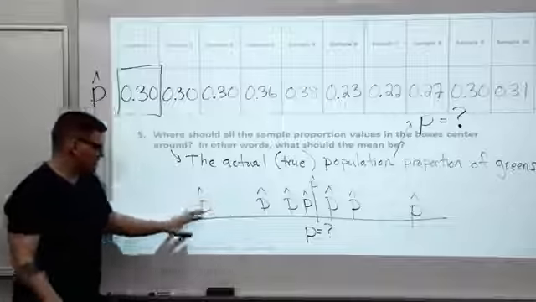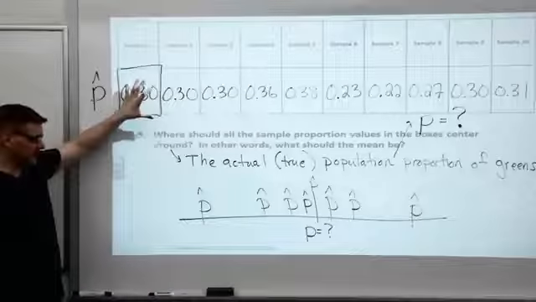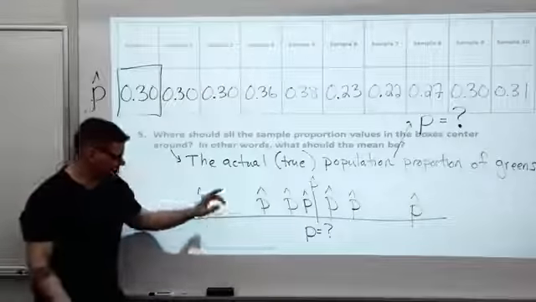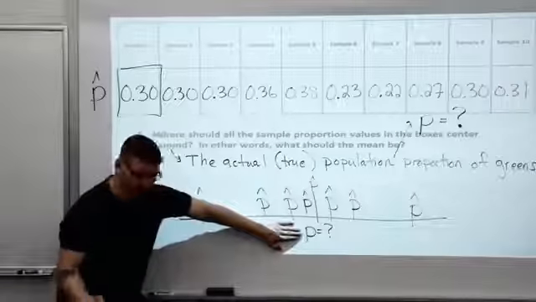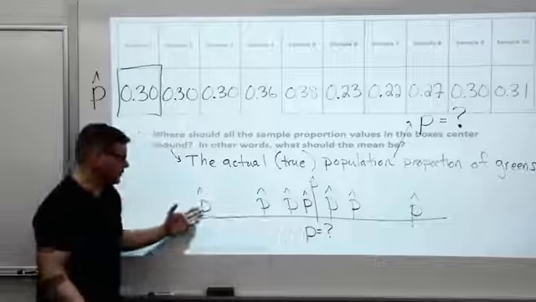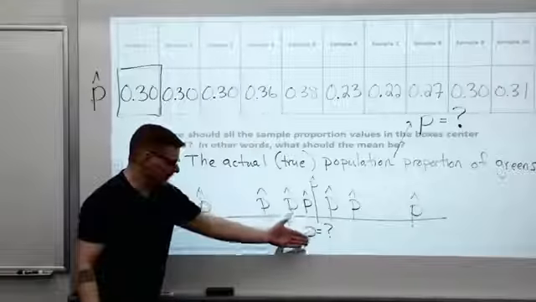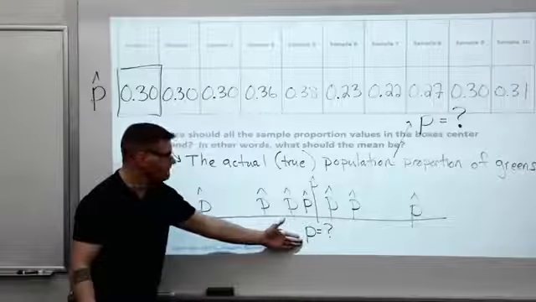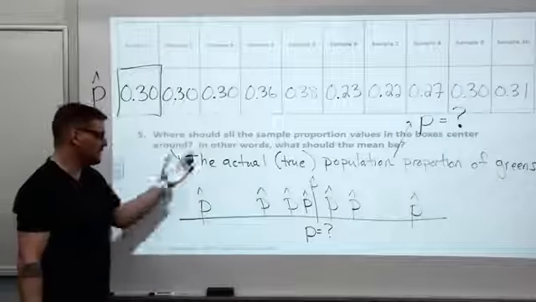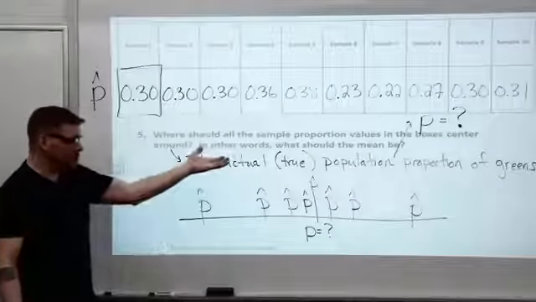I'm not trying to match this up to the numbers I actually selected. I'm just saying that if the true number, whatever it is, 30% for example, when I take repeated samples, it's going to bounce around it, but it should sort of balance here at the true number. In other words, what should the mean be? The mean should be the true proportion.